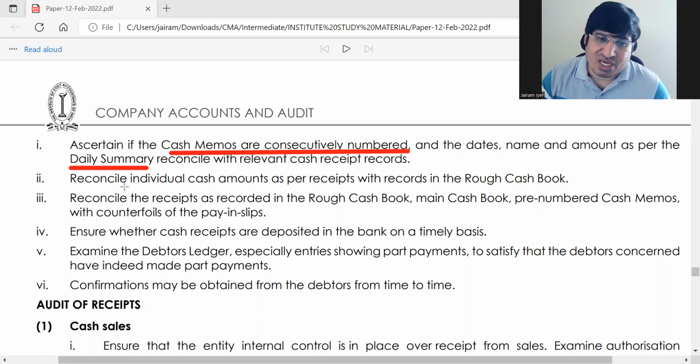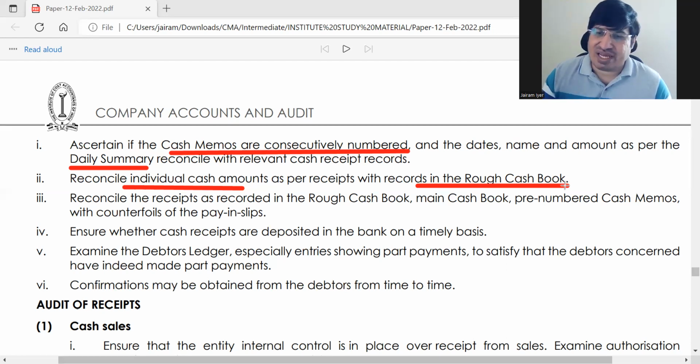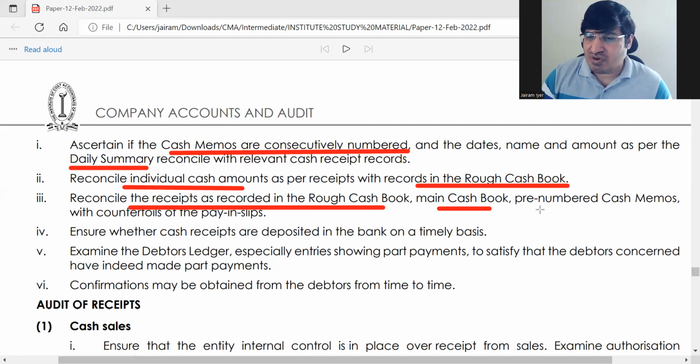So reconcile individual cash amounts with the rough cash book. You will have a rough cash book and then a fair cash book. So you should reconcile individual amounts with both the rough cash book as well as the fair cash book. If there is any problem, then you will be able to find out the difference. This reconciliation is important. Reconcile the rough cash book, main cash book, and cash memos. So you are reconciling with the cash memos in this point.